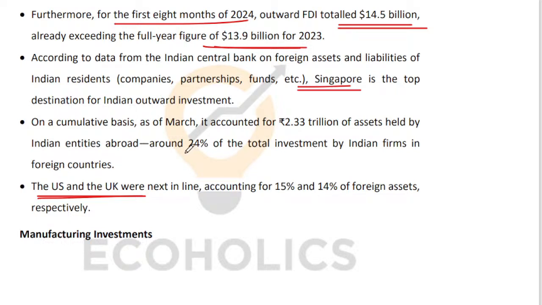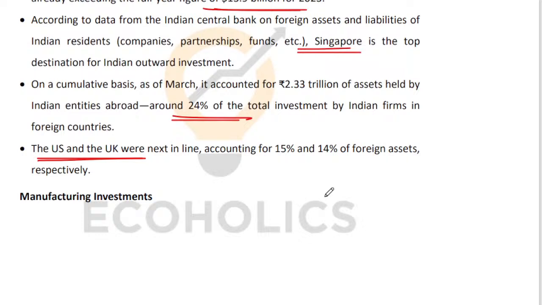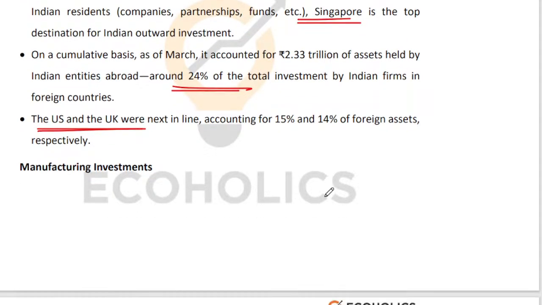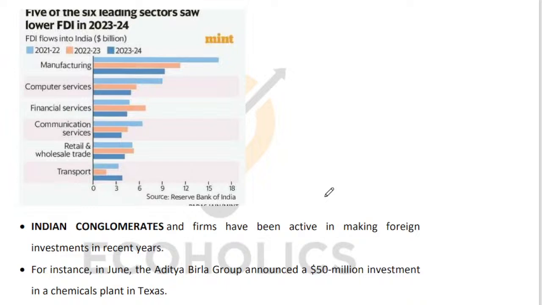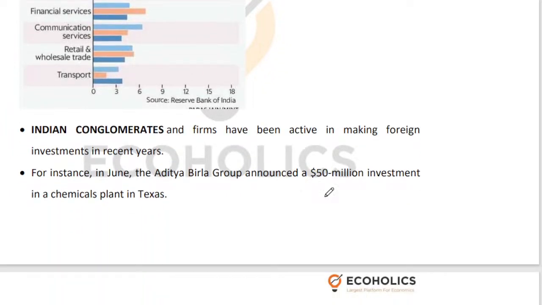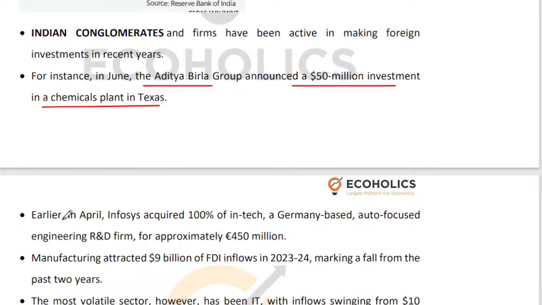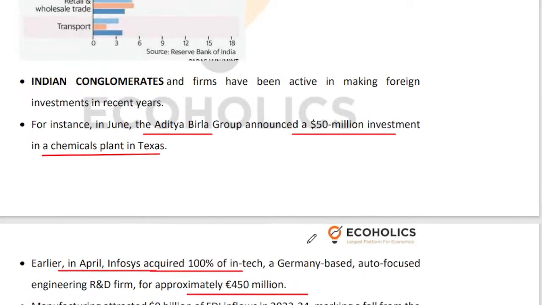So around 24% of the total investments that Indian firms have made has gone to Singapore, followed by the US and UK. Which are the Indian conglomerates doing reasonably well in terms of outward FDI? Aditya Birla Group, for example, announced a 50 million investment in a chemical plant in Texas. In April, Infosys acquired 100% of a German-based auto-focus engineering R&D firm for 450 million euros. So that's what you need to keep in mind.